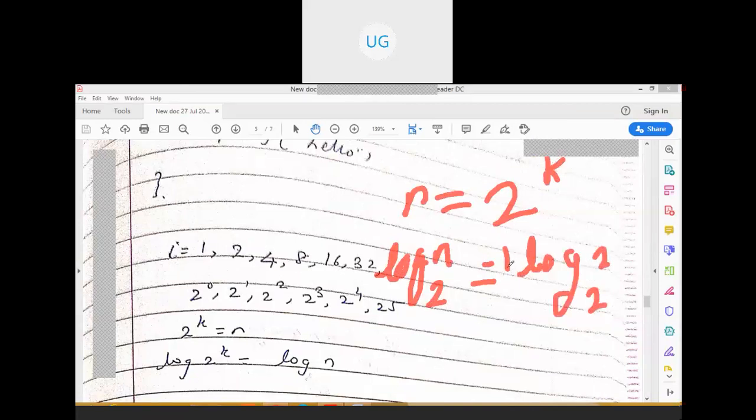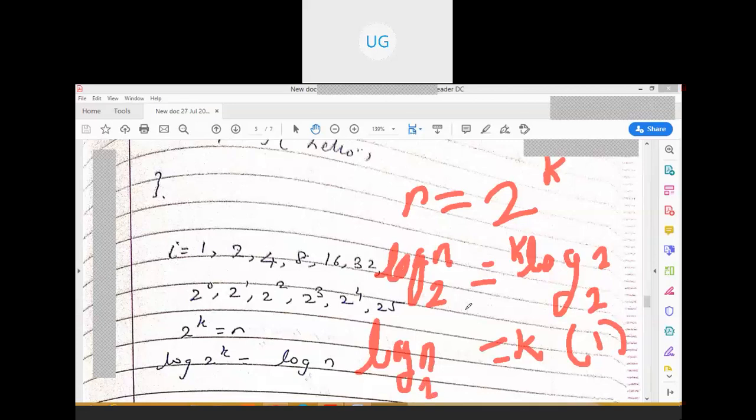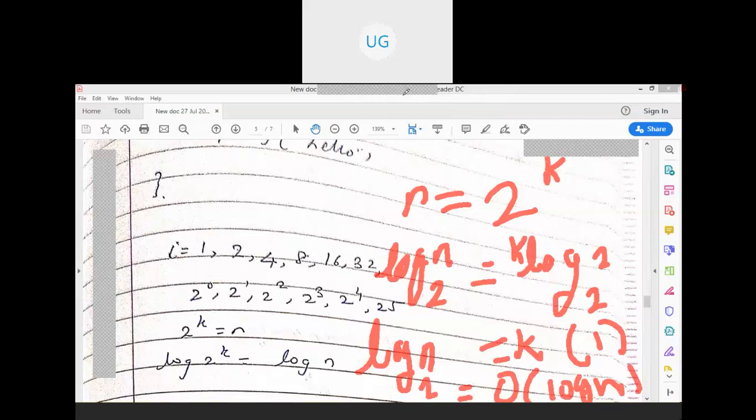This k will come for multiplication. So log 2 base 2 is equal to 1, right? So k into 1 is equal to log n base 2. So the time complexity is becoming O of log n base 2, right? Okay, fine.